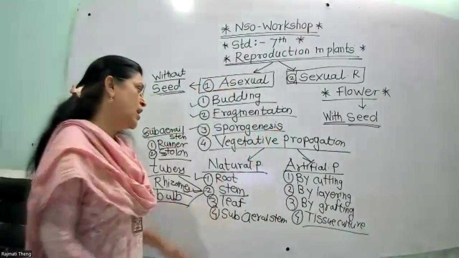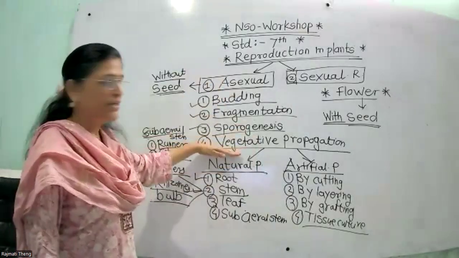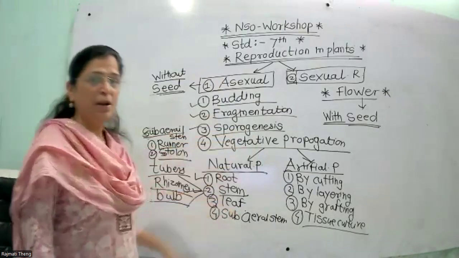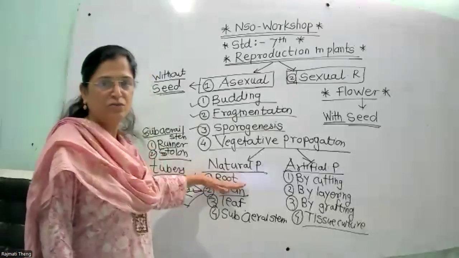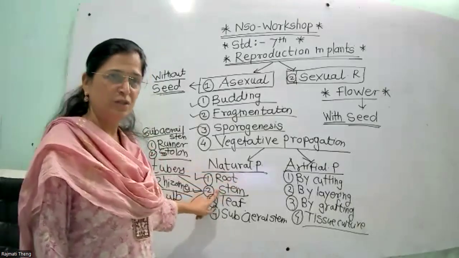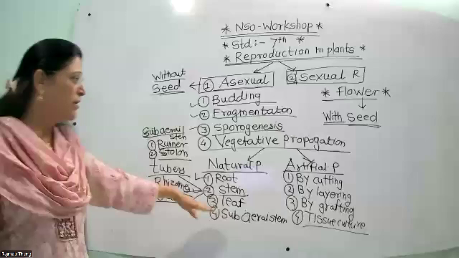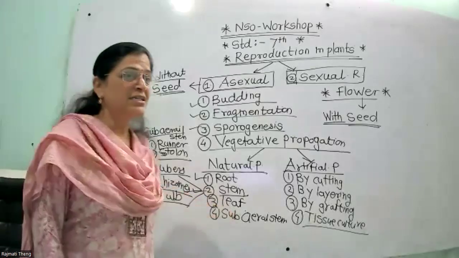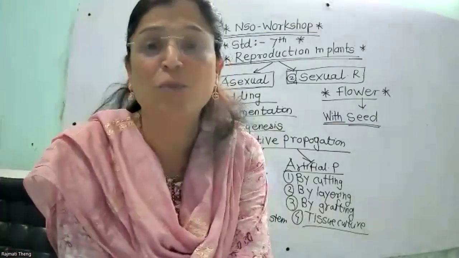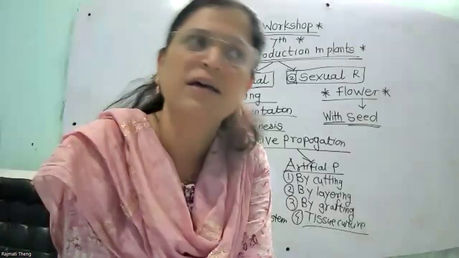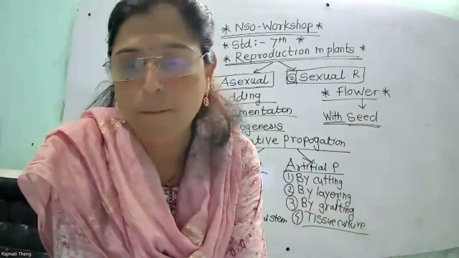Now third, that is vegetative asexual reproduction. In that fourth type, vegetative propagation, plants are reproduced through the leaf. We have seen plants are reproduced with the help of root, with the help of stem, with the help of subaerial stem. Now the third one, that is plants are reproduced with the help of leaf. Is it possible? New plants are reproduced with the help of leaf. Yes, leaves of some plants such as Begonia, Bryophyllum.